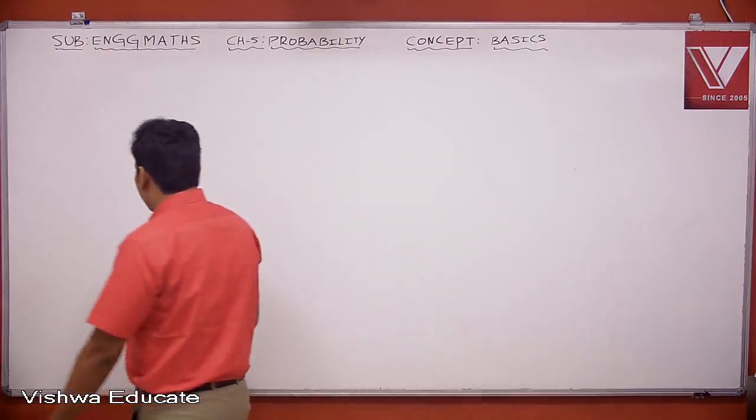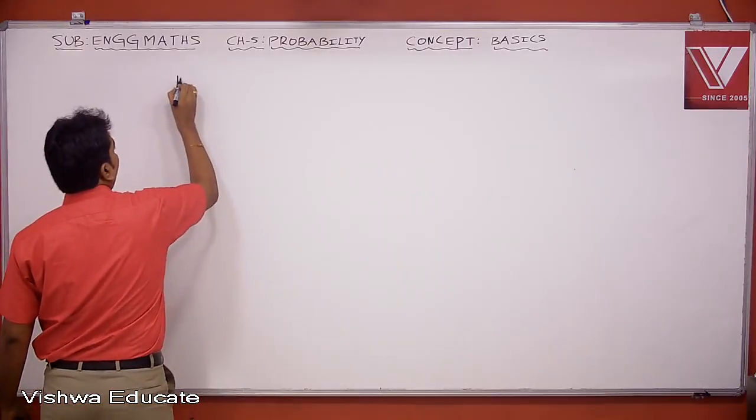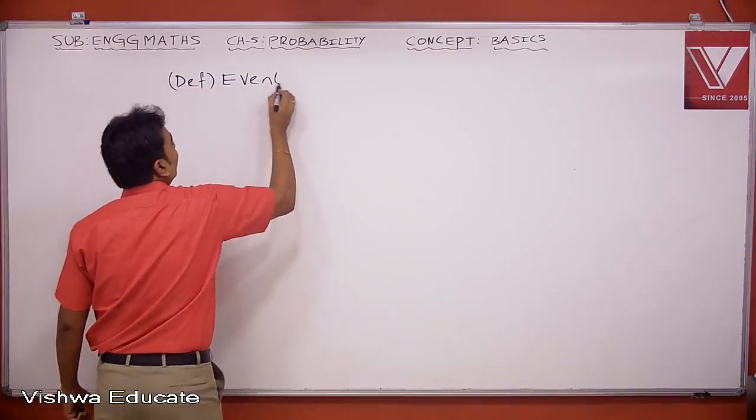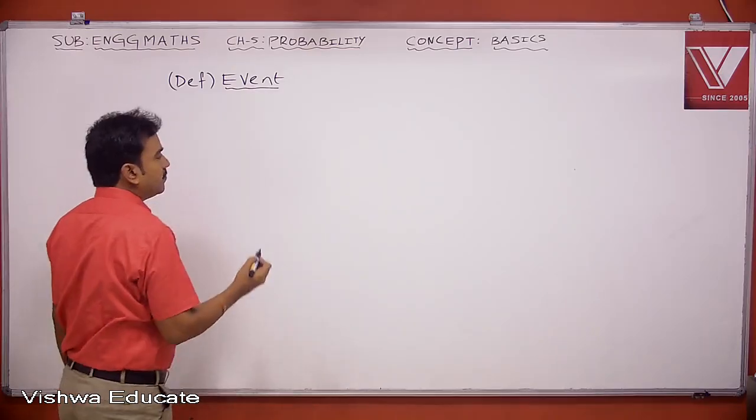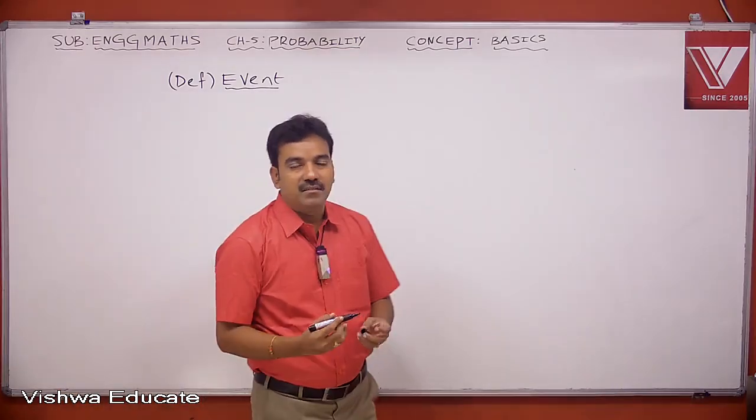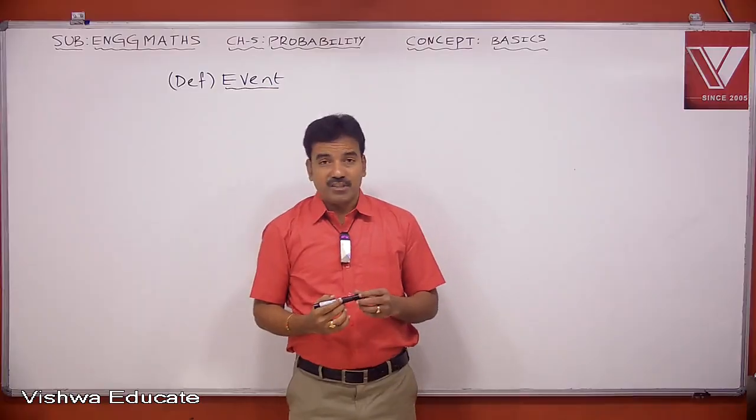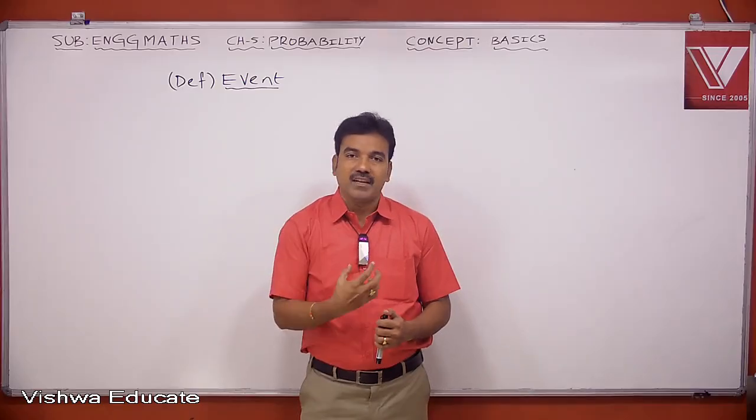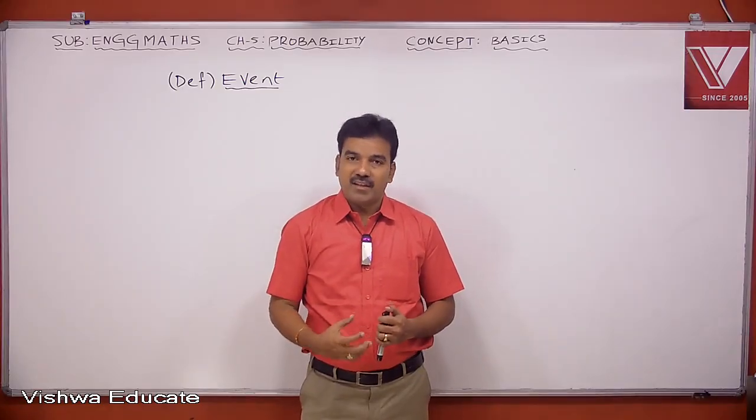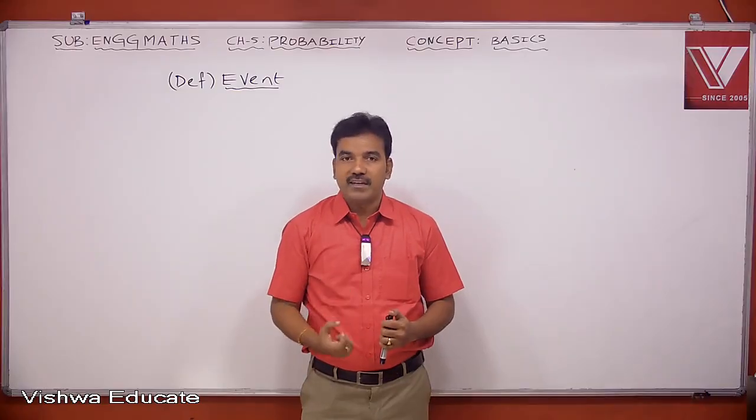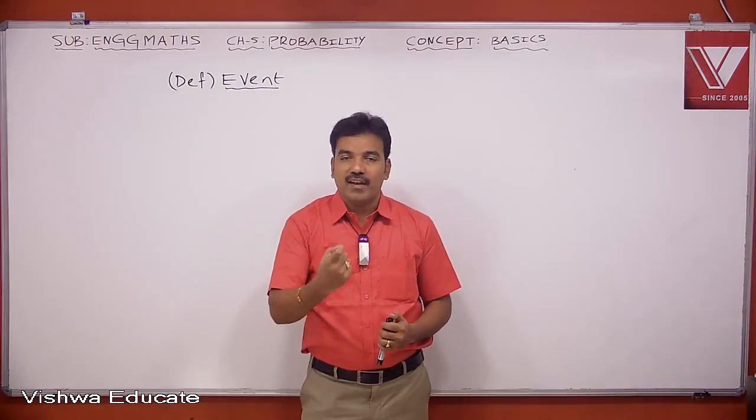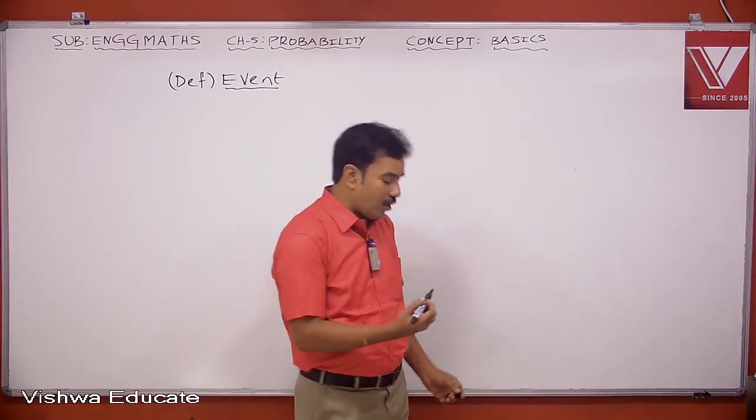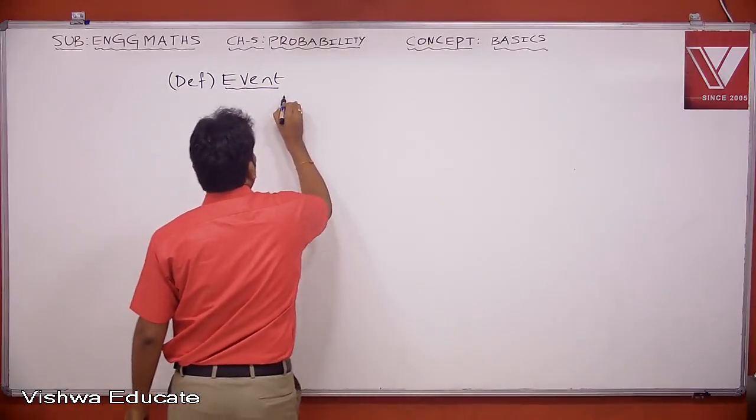Now, let us start with the definition of event. Let us see what is an event. Suppose I have conducted an experiment. Sometimes I may get results in the positive way, or sometimes I may get results in the negative way. But whether I get results in the positive way or in the negative way, that is an outcome. Result of an experiment is called an event, or in simple words, any possible outcome of an experiment.